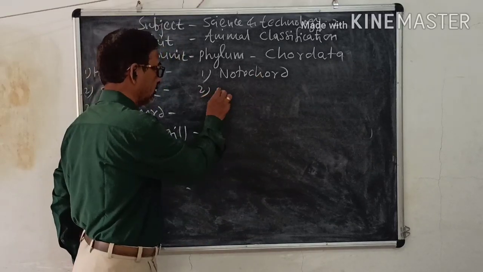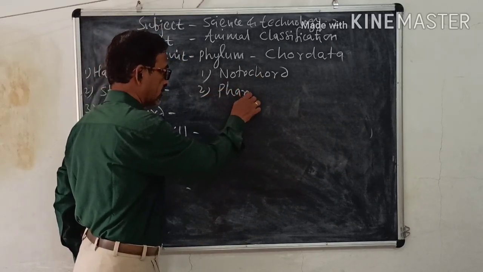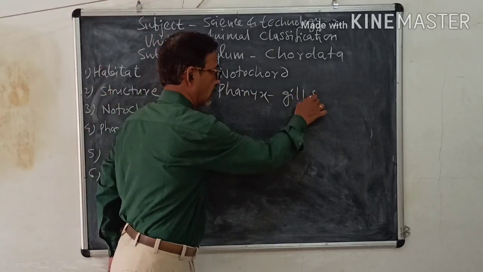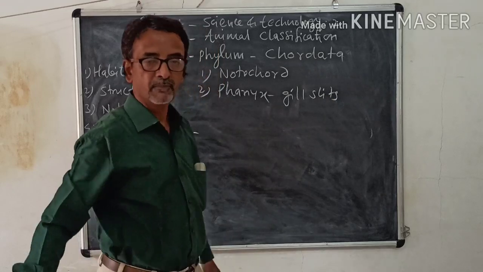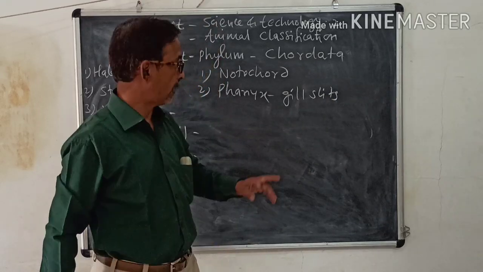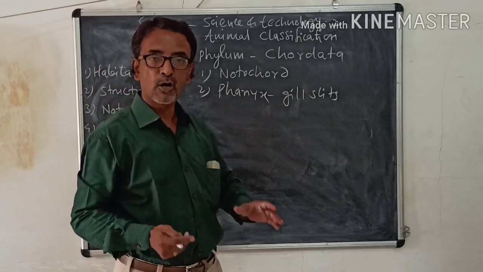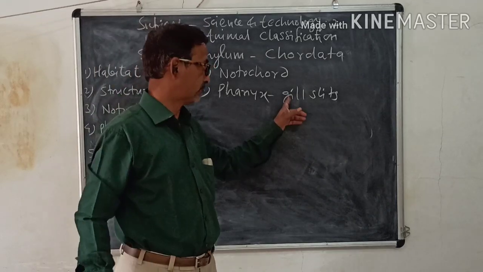Then second, pharynx is perforated by gill slits during some of the developmental stages.